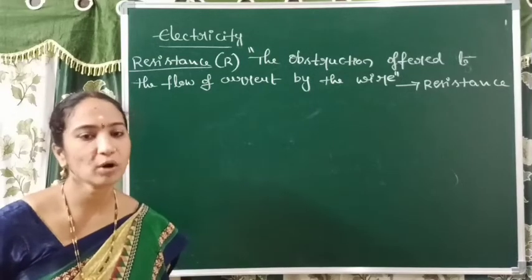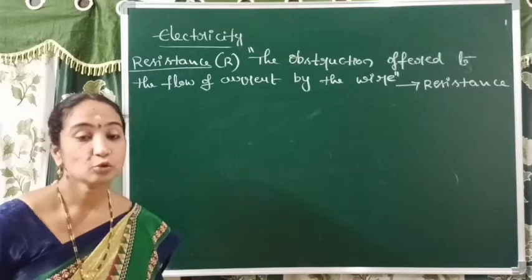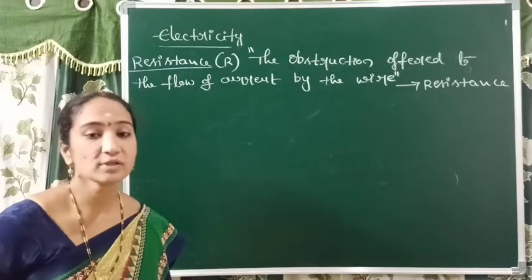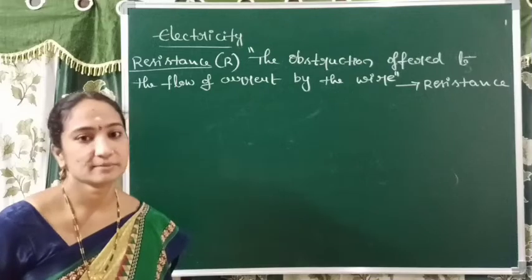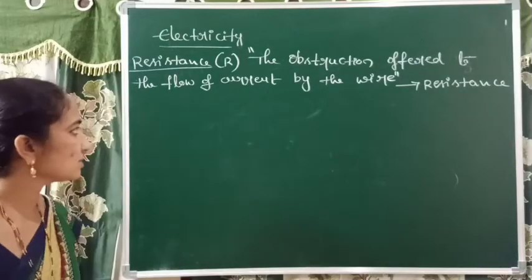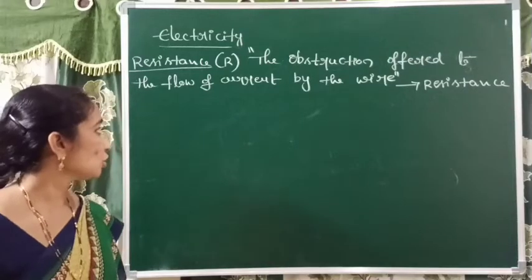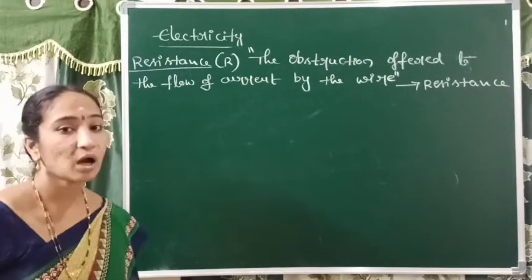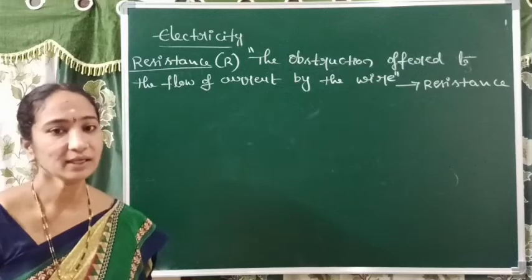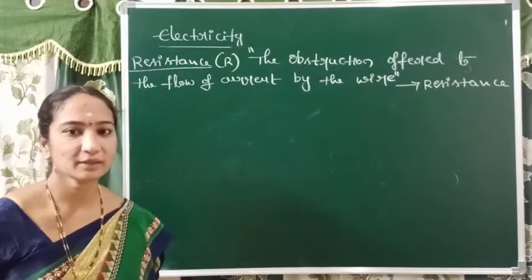Like that, here what happened? Resist in the sense to oppose. To oppose what? To oppose the flow of electrons is called resistance. See the definition once: the obstruction offered to the flow of current by a wire. That means what happened here?